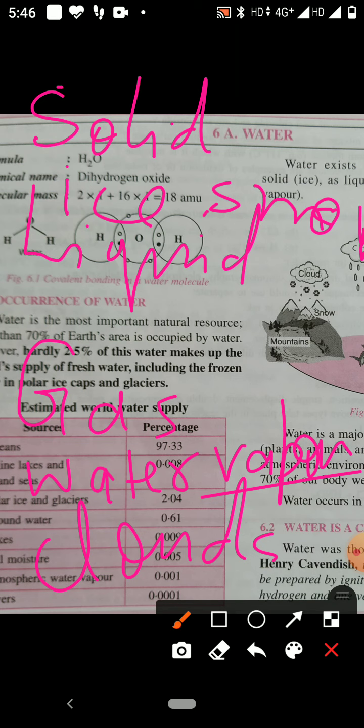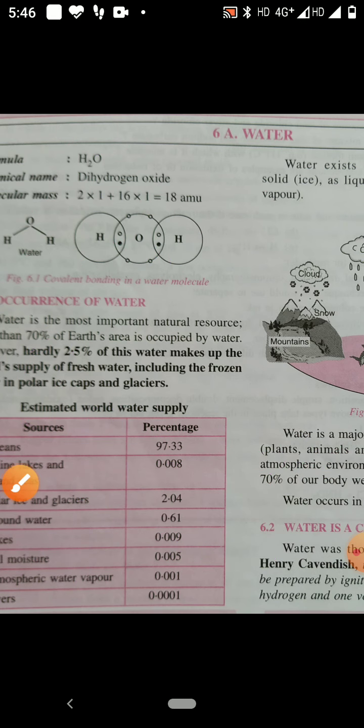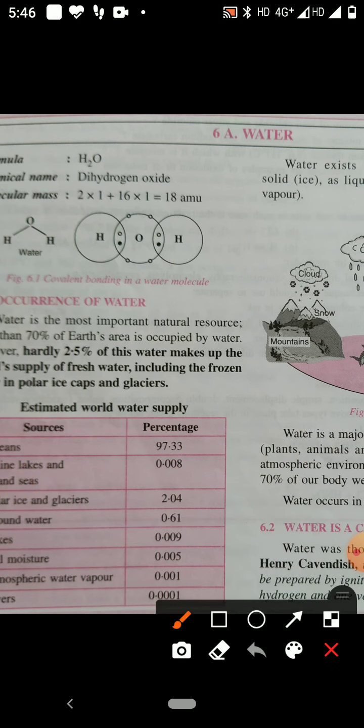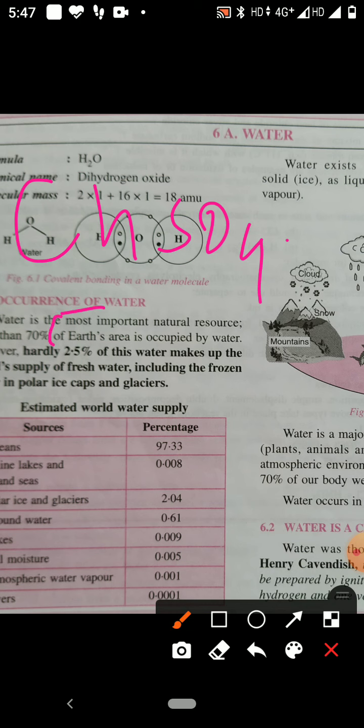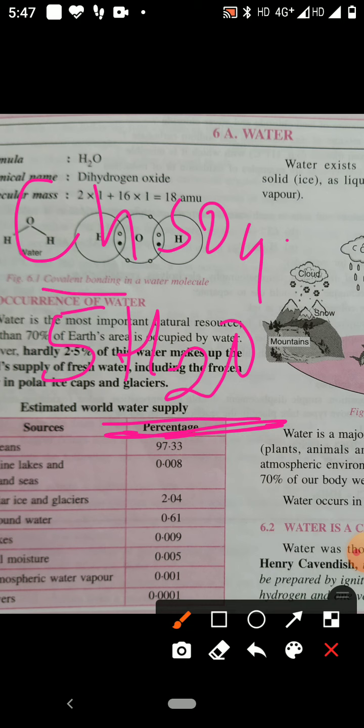There are some salts that have water of crystallization, such as copper sulfate. Hydrated copper sulfate is CuSO4·5H2O. So 5 molecules of water are chemically attached to the crystal of copper sulfate. So this is called water of crystallization.